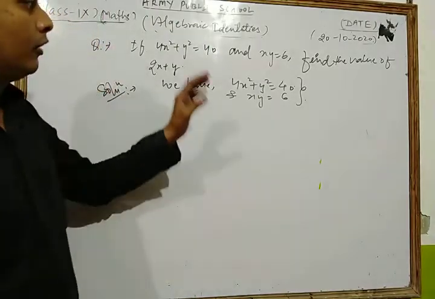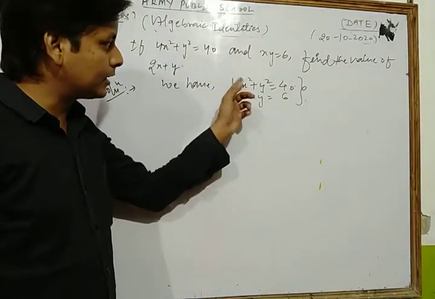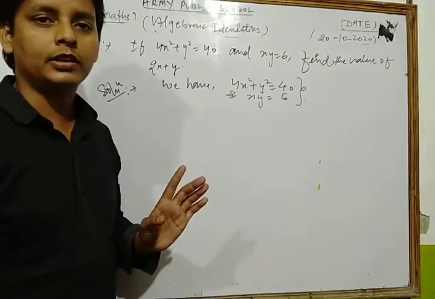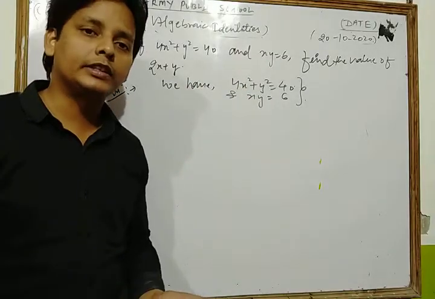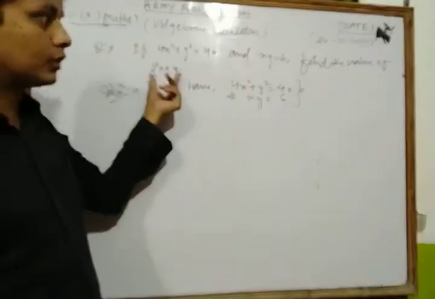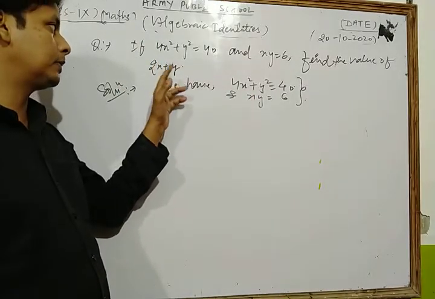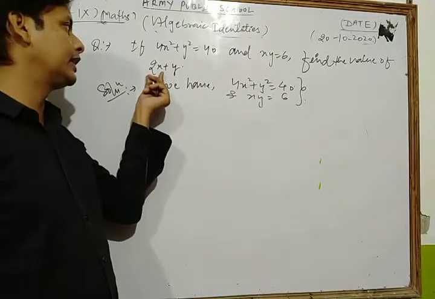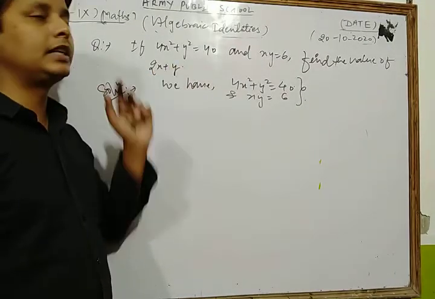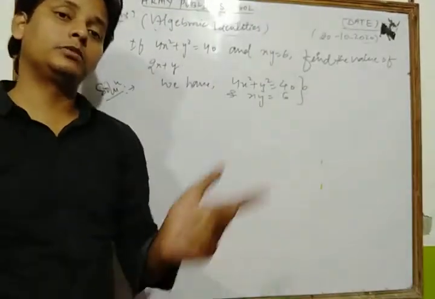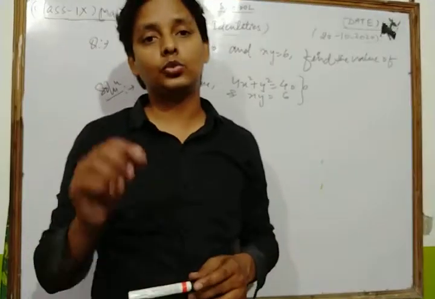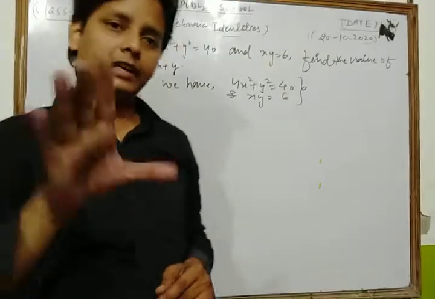Now look, first of all you observe that the terms 4x square and plus y square come in which type of identity? We find the value of 2x plus y, so the terms come from the whole square. Suppose we take a as 2x and b as y, then the terms come in the algebraic identity (2x plus y) whole square. So we apply that identity.